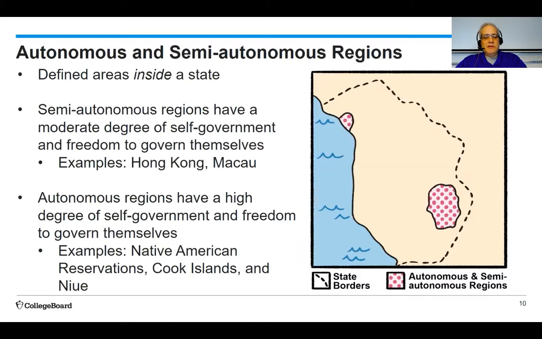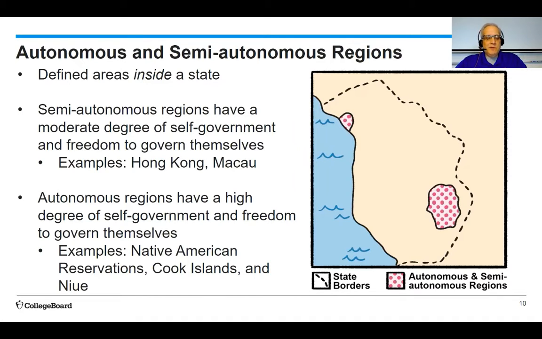Autonomous and semi autonomous regions are defined areas that are inside of the state. They are autonomous because they're given a moderate degree of self government and freedom to govern themselves. So the amount of freedom that each of these areas has is going to determine whether or not they are semi autonomous or autonomous. A good example of semi autonomous regions are places like Hong Kong, which is given